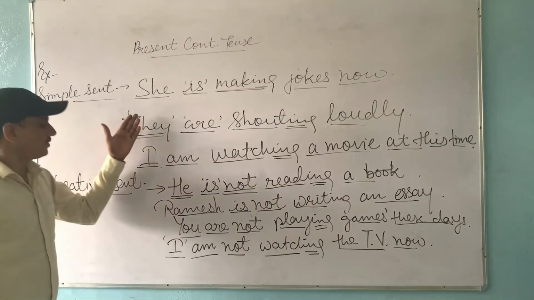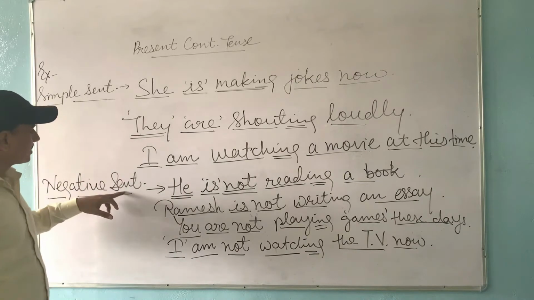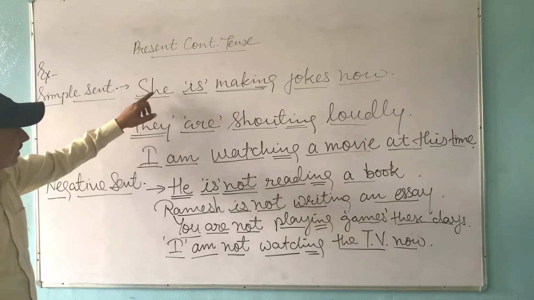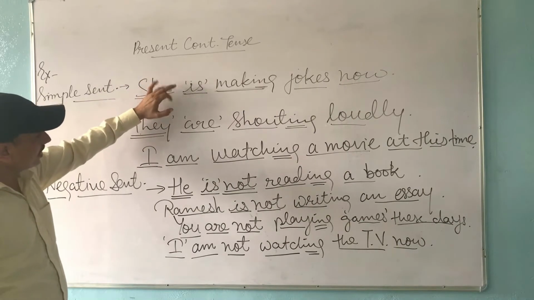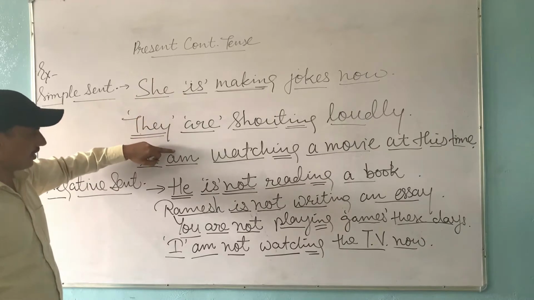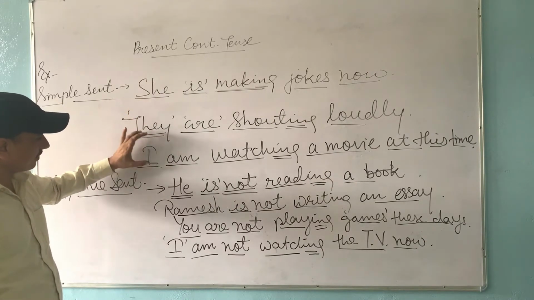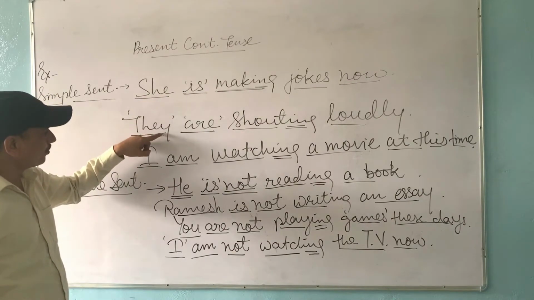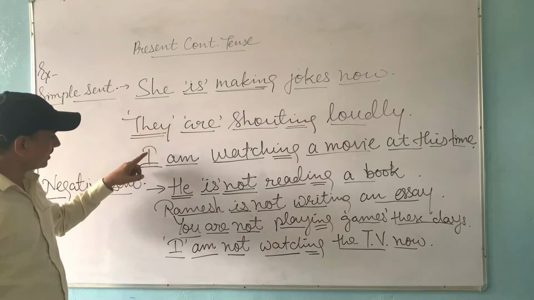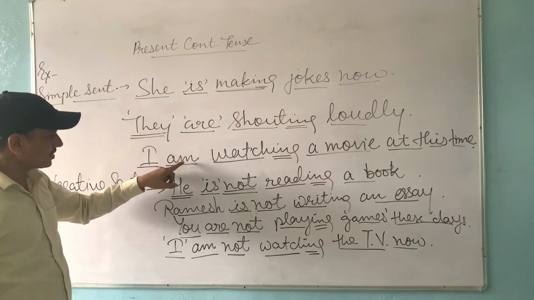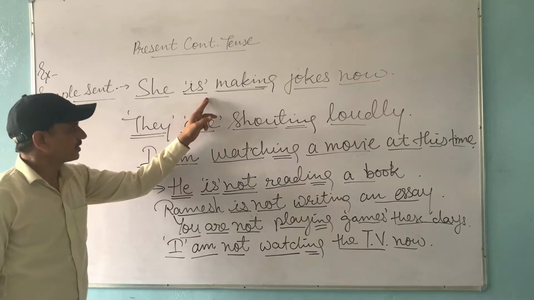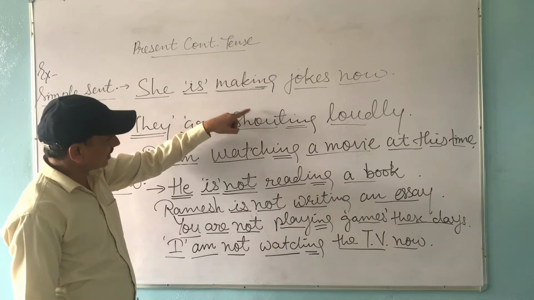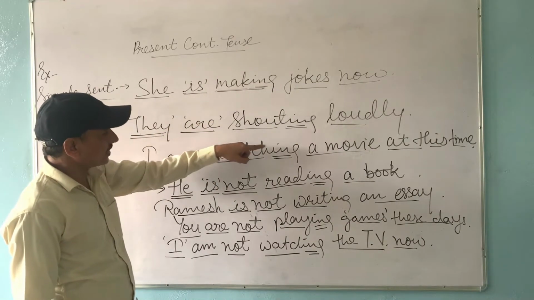So in these two types of structures, in a simple sentence, we will use the structure subject first. Then according to our subject, we will use the helping verb is, am or are, according to the number of our subject. If the subject is singular, we will add is. If the subject is plural, we will add are. If the subject is I only, then we will use am only. Then we will write the first form of verb with ing. Look at them. All these are first form of verb with ing.